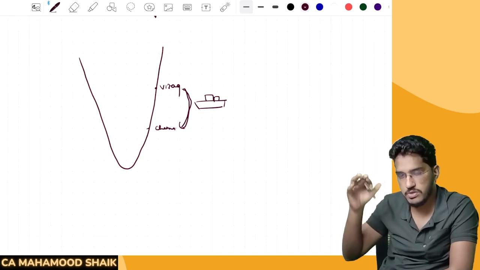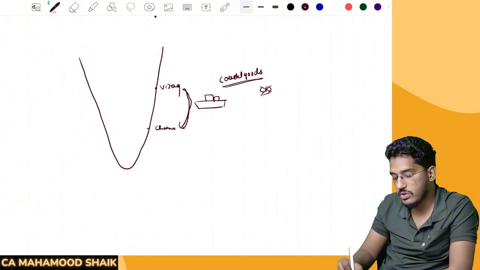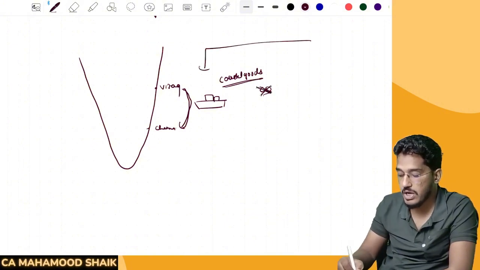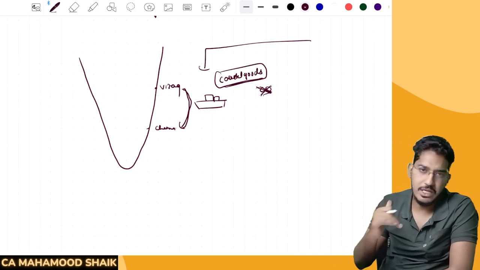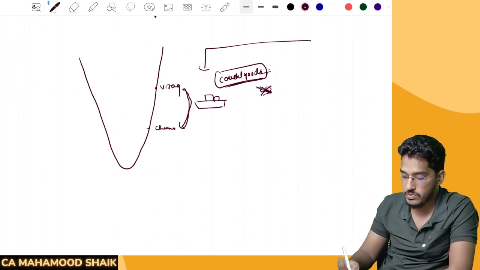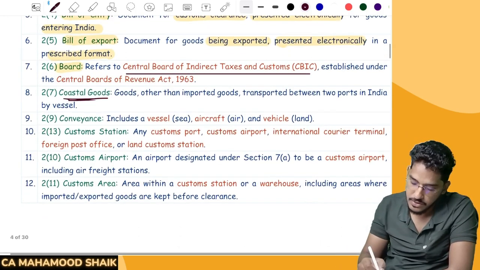Within India, between two ports, if the movement is happening, those goods we call coastal goods. Those are not imported goods. On that also will customs duty be levied? No, customs duty will not become applicable. Customs duty will be applicable only on imports. In case of coastal goods, they are not coming from outside of India. There is a movement within India only. So we call them coastal goods. On that customs duty will not become applicable. So that's what they say.